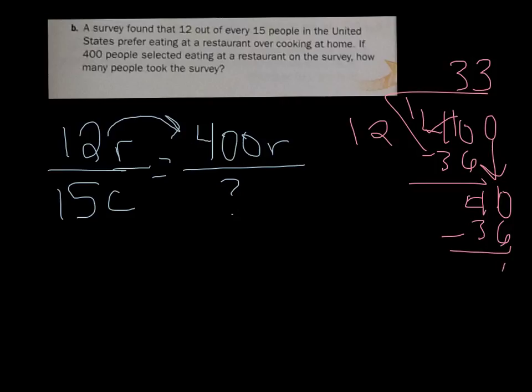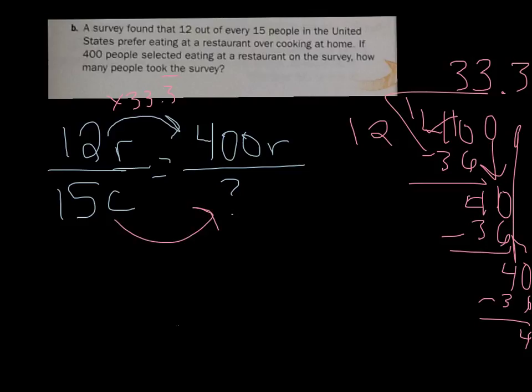And I get 4. Bring down the 0. Notice it's going to keep on repeating. So I'm going to multiply by 33.3 repeating. So whatever I did to the top, I have to do to the bottom.